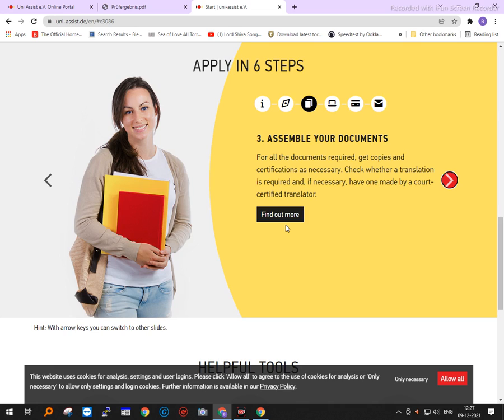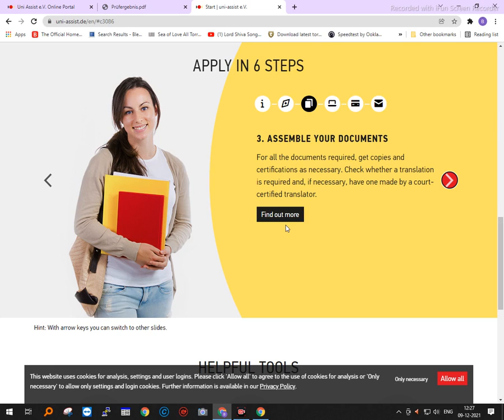Now let me tell you one thing, as far as India is concerned, you need to send the notarized copies. The notary is the guy or the woman who sits near the taluk office, courts, etc. The notary is not a lawyer. Please remember, the lawyer and the notary are different people. They have different qualifications as well as different powers.